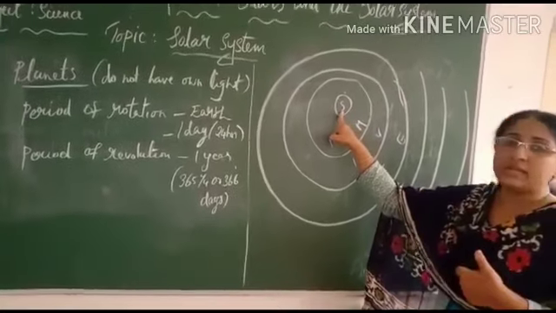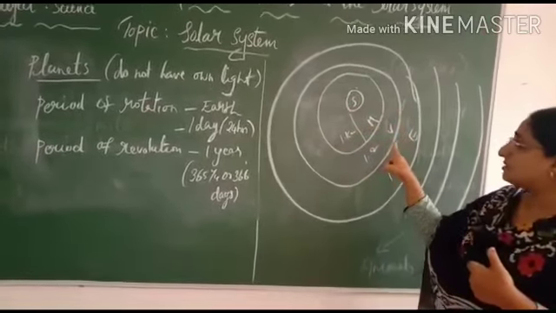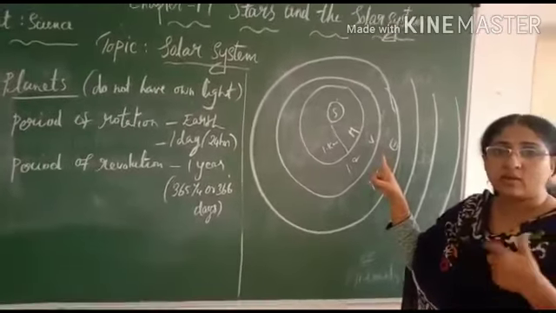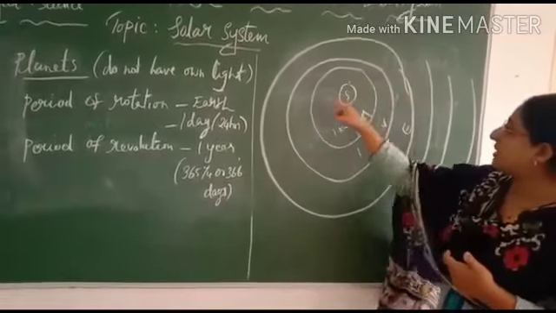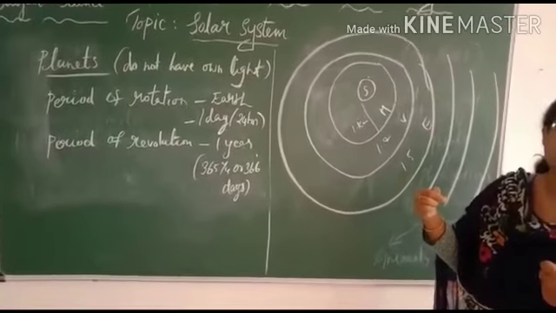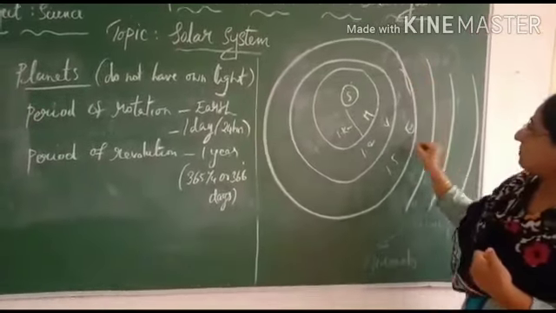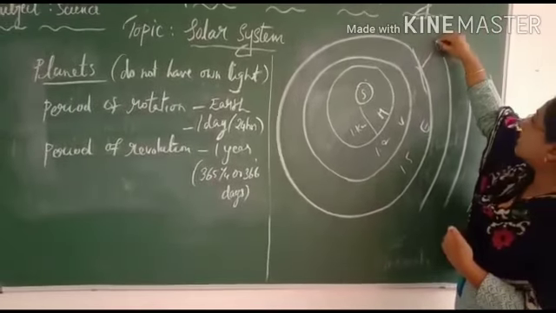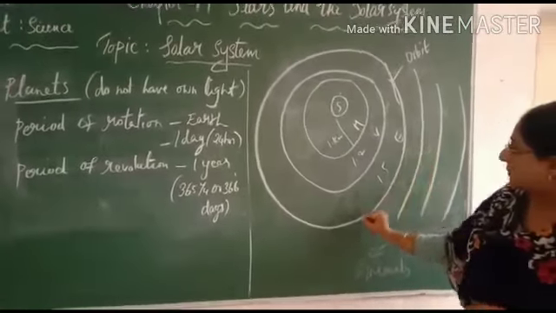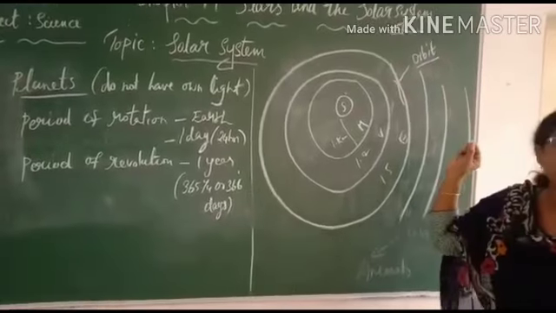So here one child represents the sun, and the others represent the planets. Tell them to revolve around the sun in an anti-clockwise direction. See whether they hit or collide with each other. It won't happen, because they are going through a path. This path is known as the orbit. The path in which the planets are revolving around the sun is known as the orbit.